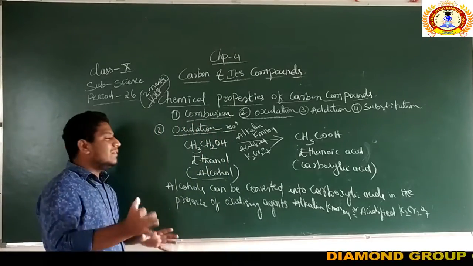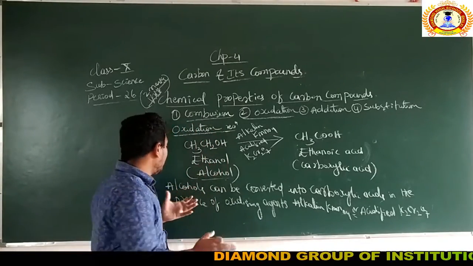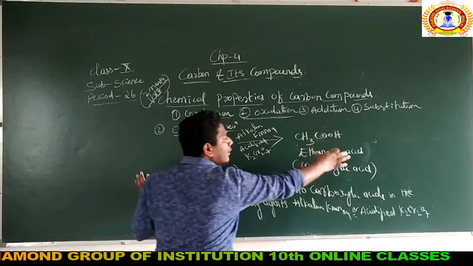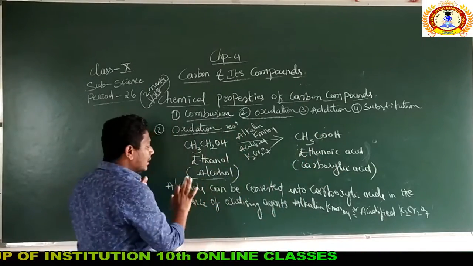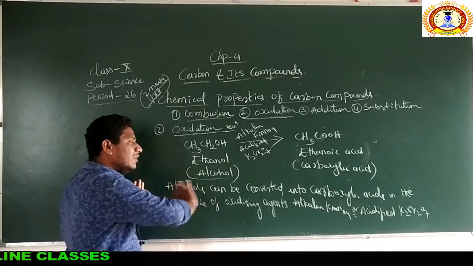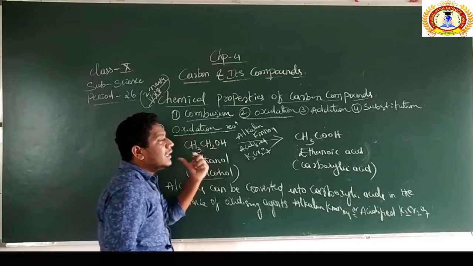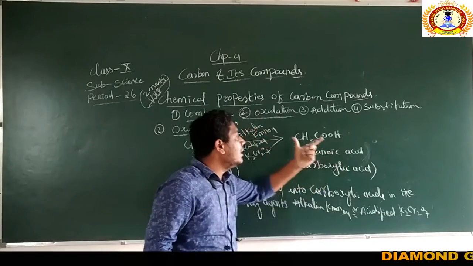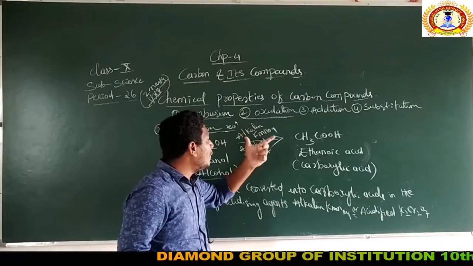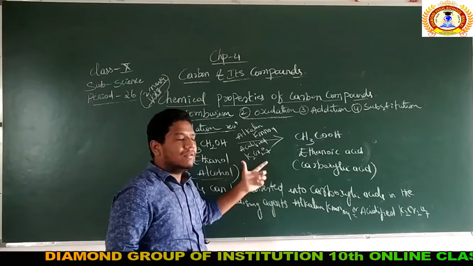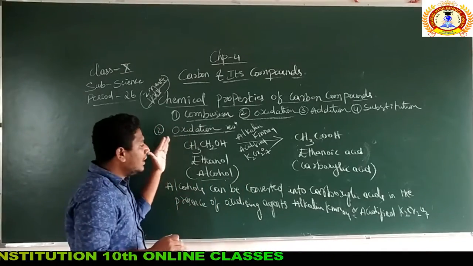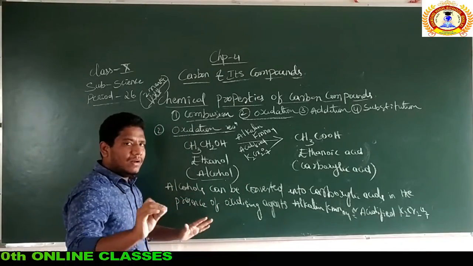Or even if you want to represent it in this way, you can. Just replace alcohol with ethanol. Ethanol can be converted into, we have to use ethanoic acid. I just took alcohol and as a result I have to take carboxylic acid. The same explanation you can write: the ethanol can be converted to ethanoic acid in the presence of oxidizing agents such as alkaline KMnO4 or acidified K2Cr2O7. That becomes the explanation for your reaction. If you know the reaction, you can write the explanation very simply, right?